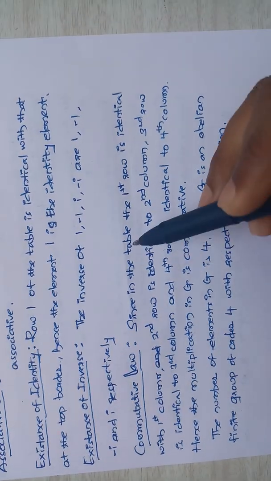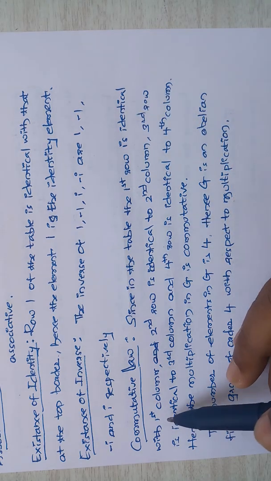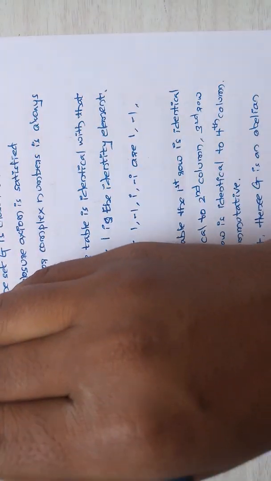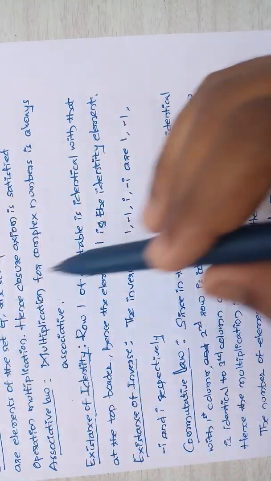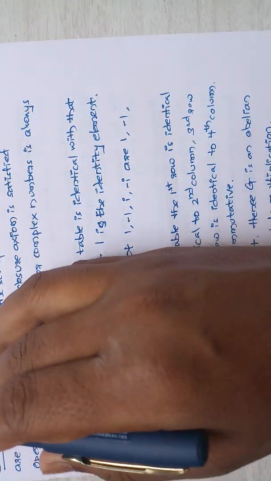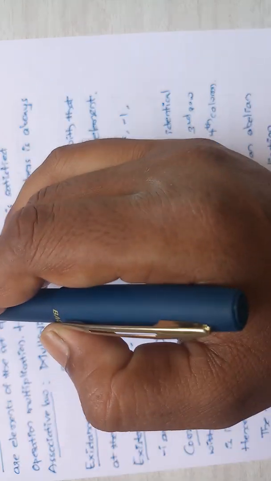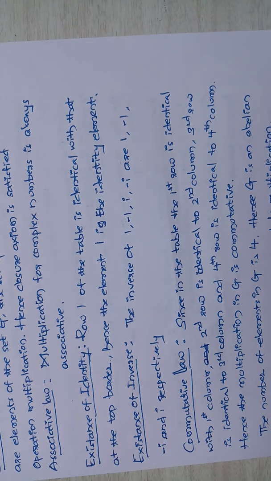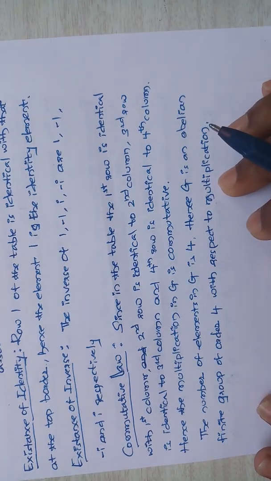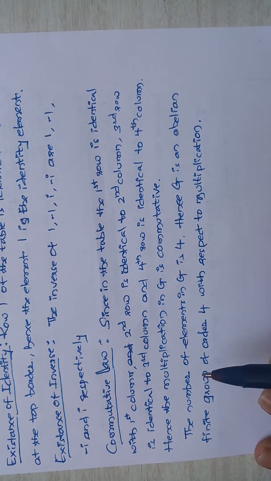Next, commutative law. Since in the table the first row is identical with the first column, the second row is identical with the second column, the third row is identical with the third column, and the fourth row is identical with the fourth column, therefore the commutative law exists.